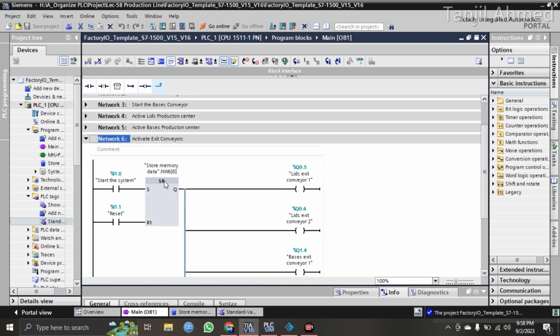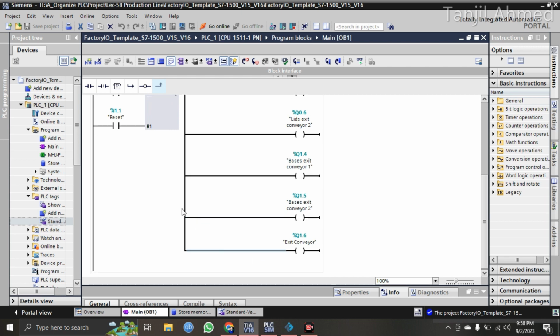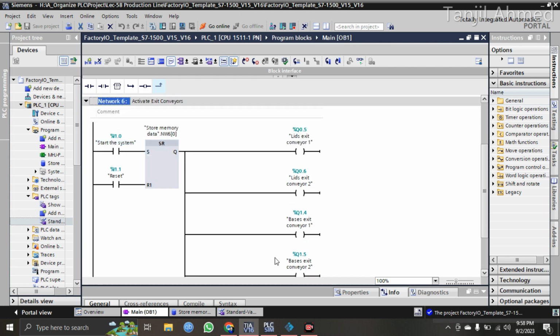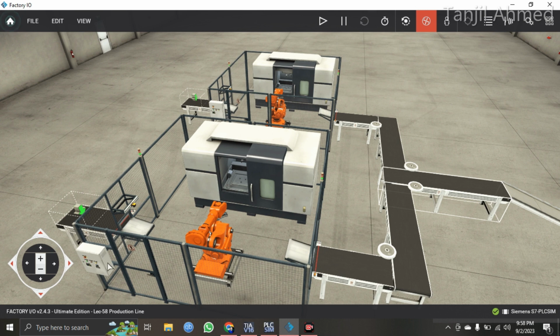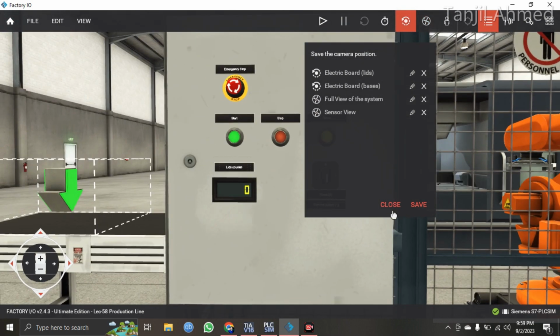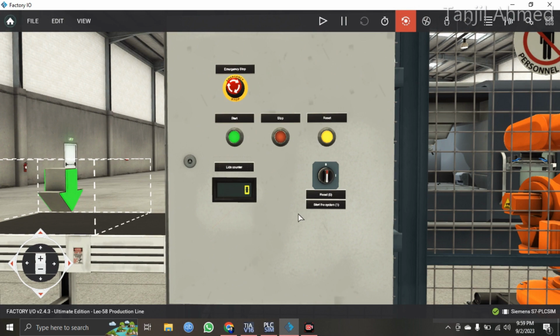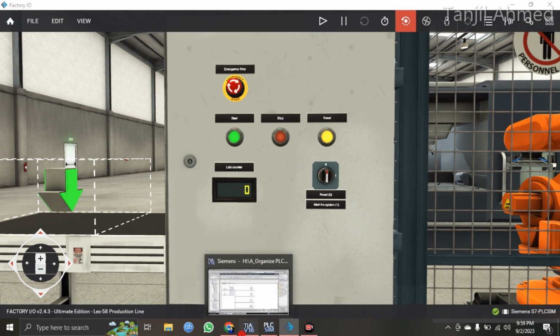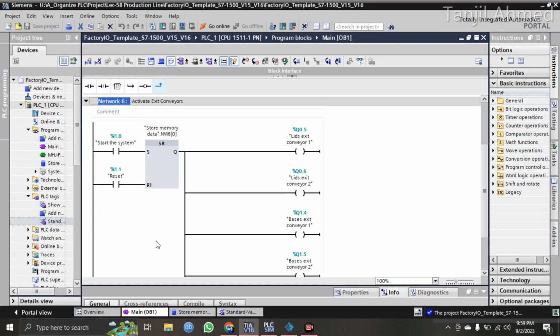In network 6, all I had to do is start the system and start the conveyors with the help of the selector switch that I have mounted on the lead electrical board. Let me show you. I'm talking about this selector switch. With the help of this selector switch, I have started all the exit conveyors. So that is all about this program.